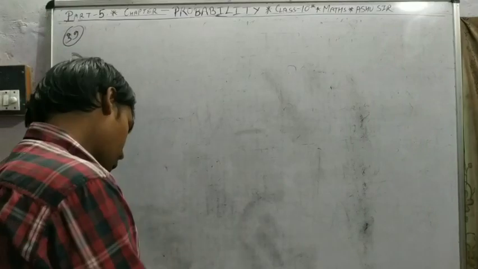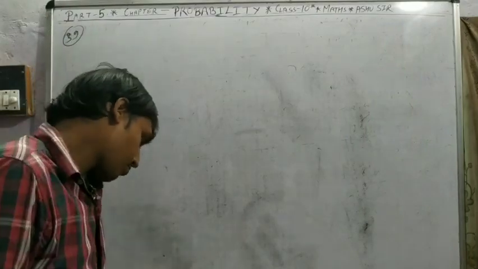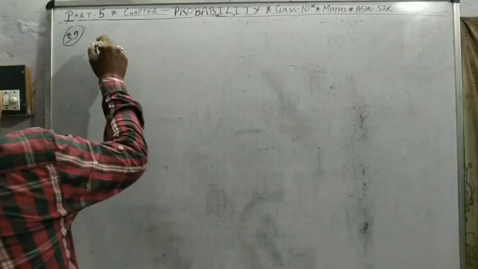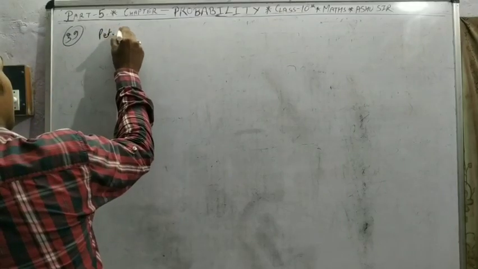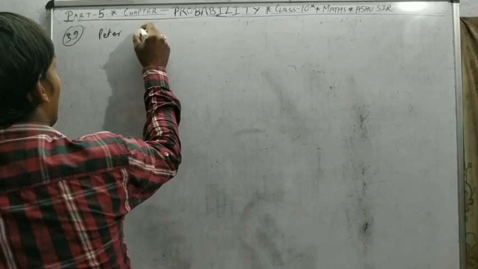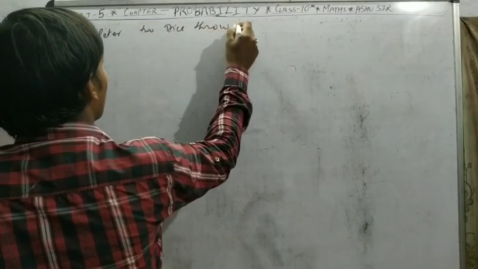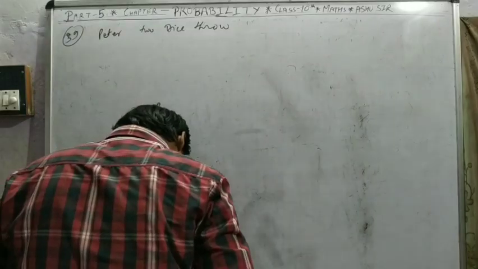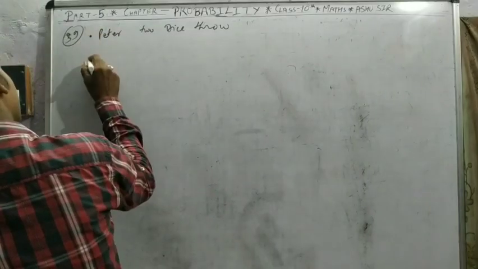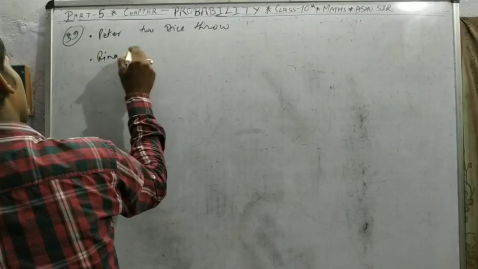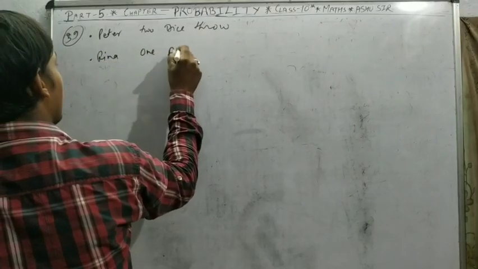So, what does the question say? For Peter, 2 dice, but for Reena, 1 dice.